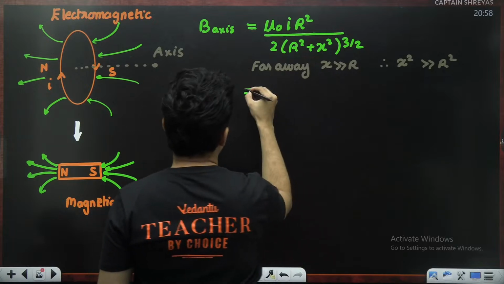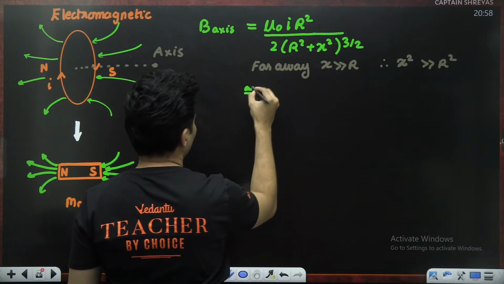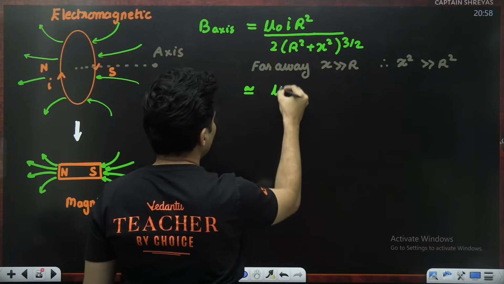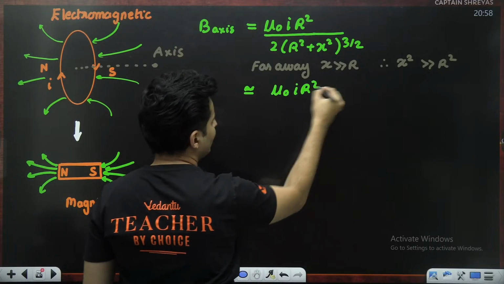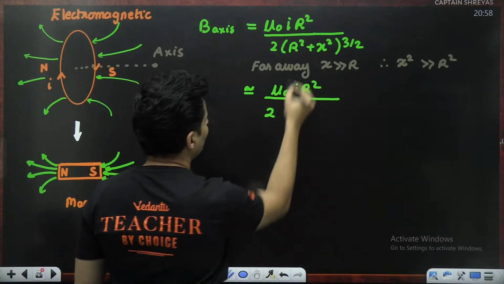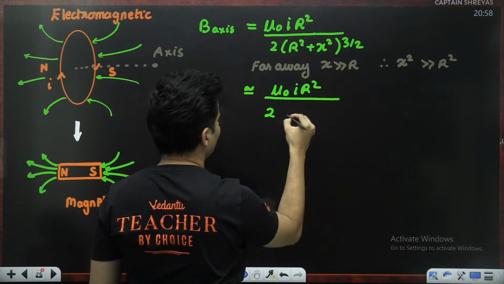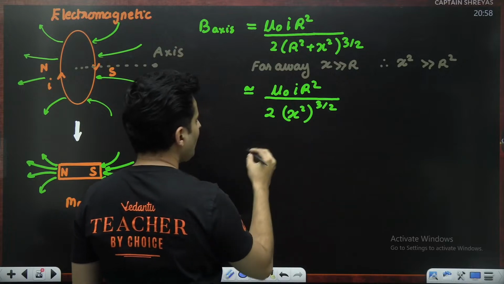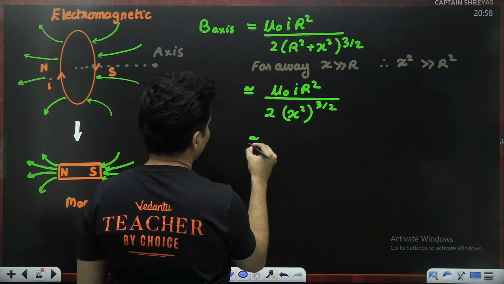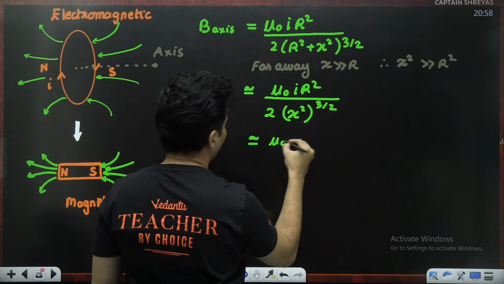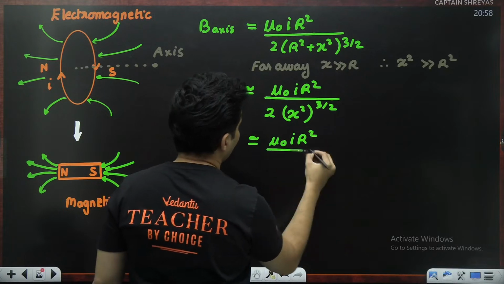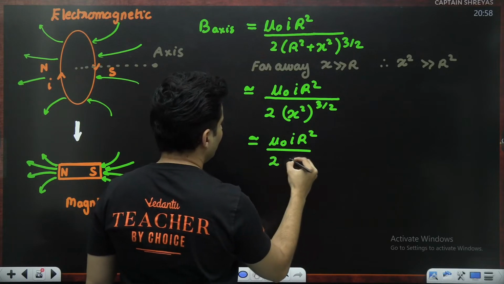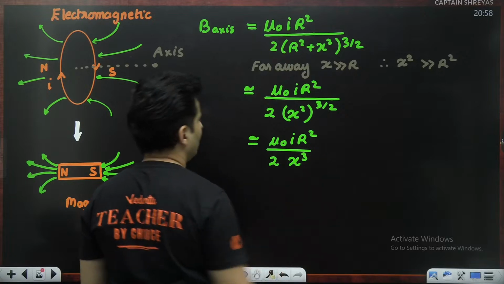So this will now approximately become, look at the symbol change, approximately mu naught current into r square, whole thing divided by 2, ignore this in front of this, x square raised to 3 by 2. Then this will become mu naught I r square, 2 and 2 cancel, it will become 2x cube.